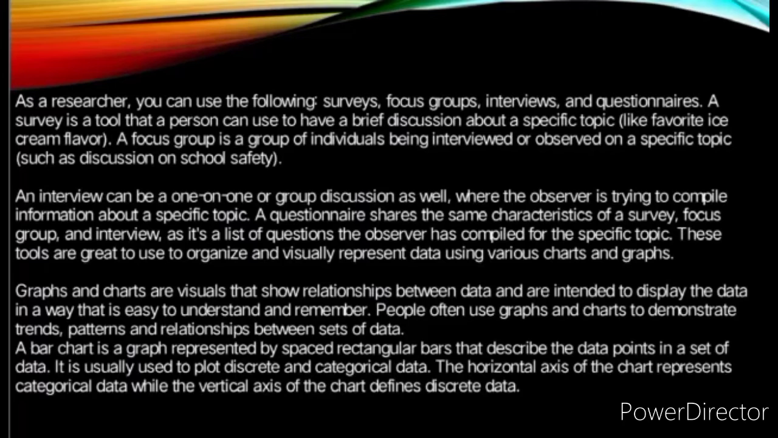A bar chart is a graph represented by spaced rectangular bars that describe the data points in a set of data. It is usually used to plot discrete and categorical data. The horizontal axis of the chart represents categorical data, while the vertical axis of the chart defines discrete data.